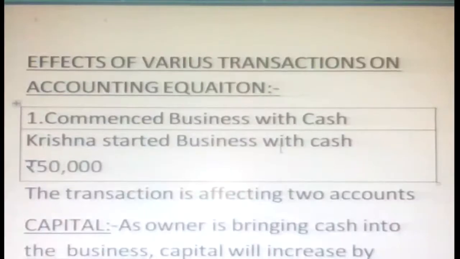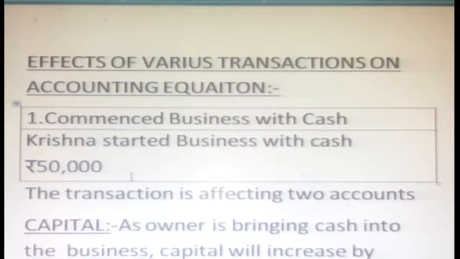Now we'll see examples of the effects of various transactions on the accounting equation. First one: whenever you start the business, you commence business with cash. This is called a business transaction, a business activity. Krishna started business with cash 50,000.